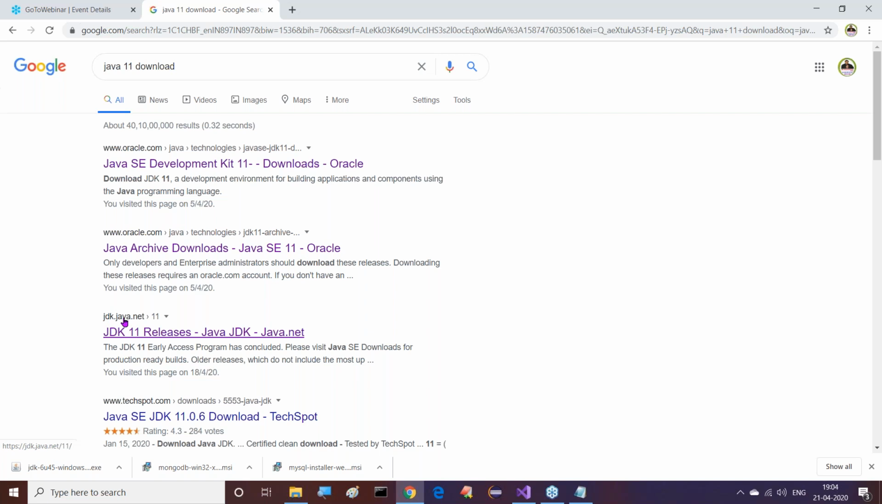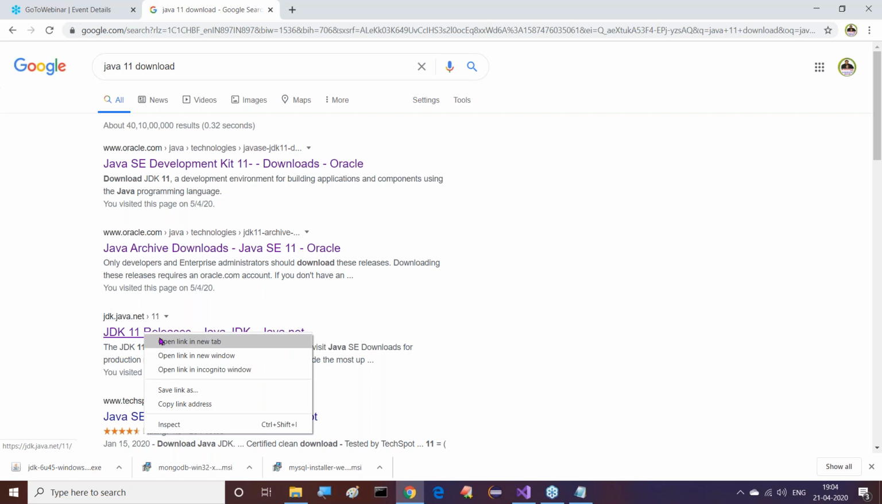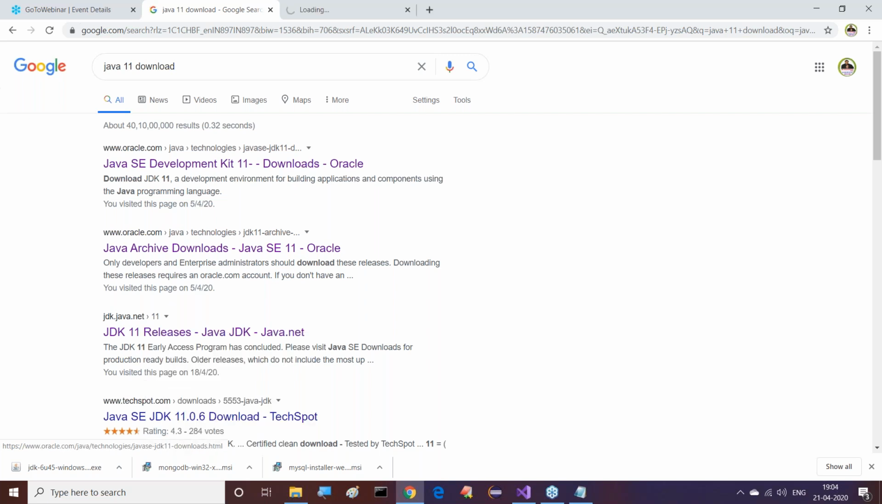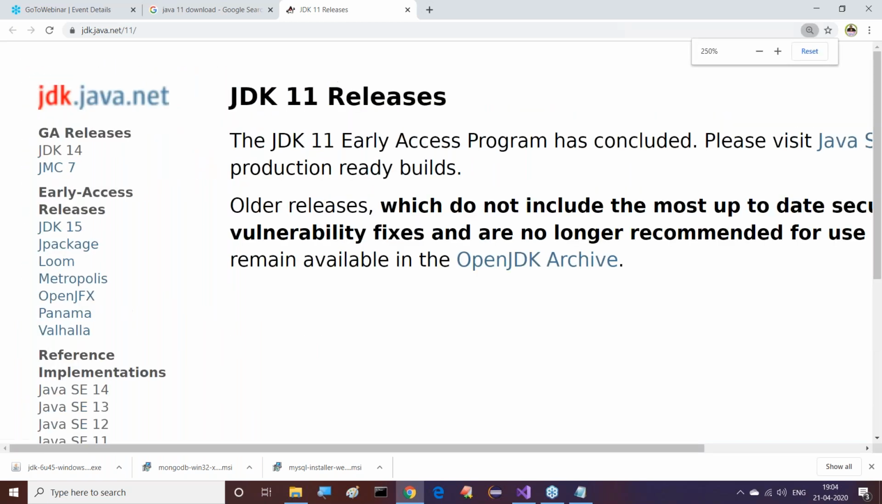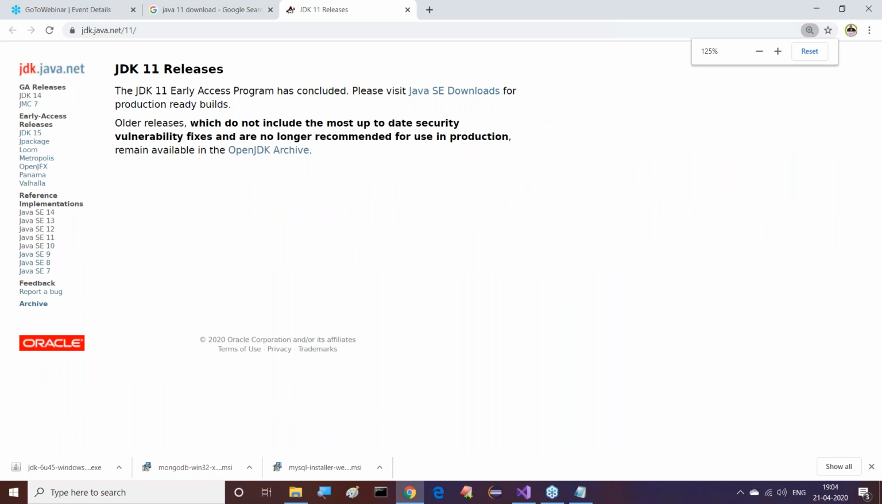See this, guys. Here we are getting jdk.java.net. This is the version I am going to give. Just open this, jdk.java.net. Now observe this clearly. On the left side here, we are getting some references. All the reference implementations are provided.